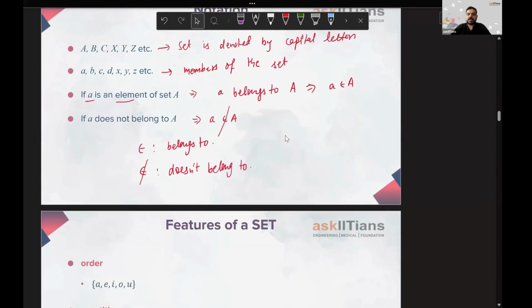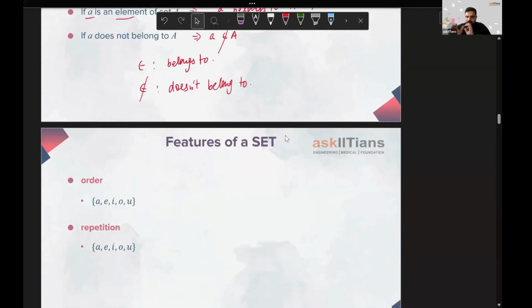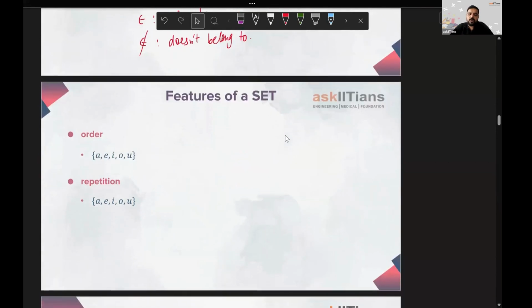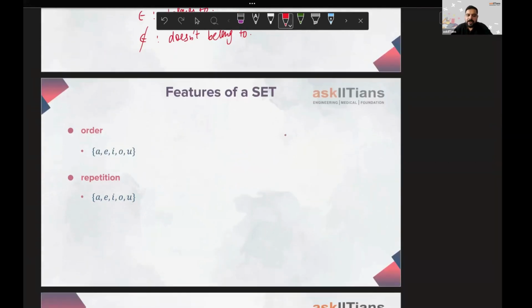We'll be moving on to the next feature of a set, which is order. As I already told you, someone might be writing A, E, I, O, U. Someone might be writing U, O, I, E, A, or someone might be writing any random order also. So the order of elements doesn't matter.